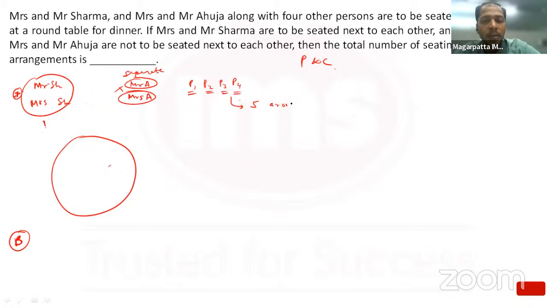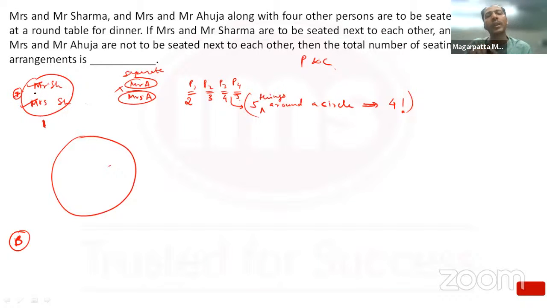We've done circular arrangements. Five things around the circle can be done in how many ways? The arrangements are n minus 1 factorial, so they can be arranged in 4 factorial ways. But after arranging these 5 things around a circle, I realized that Mr. and Mrs. Sharma can keep switching places within themselves.